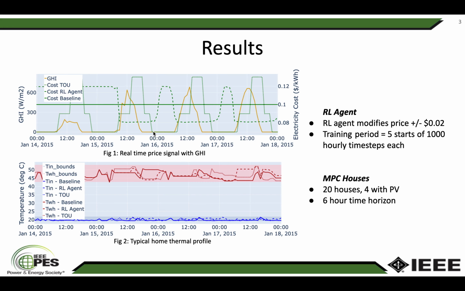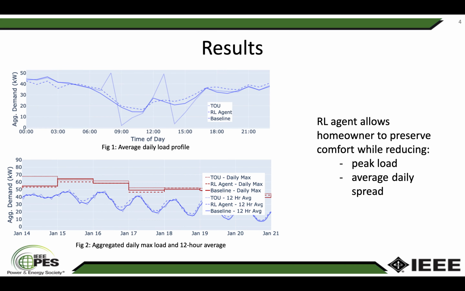We can validate the response of the homeowner to the new price signal by inspecting the home indoor air temperature, given in blue, and hot water temperature, given in red, which in all three scenarios floats between a predefined deadband. The RL agent is effective in reducing sharp peaks in demand that are introduced by the stepped time of use price signal and overall smoothing the demand profile even from a baseline constant case.